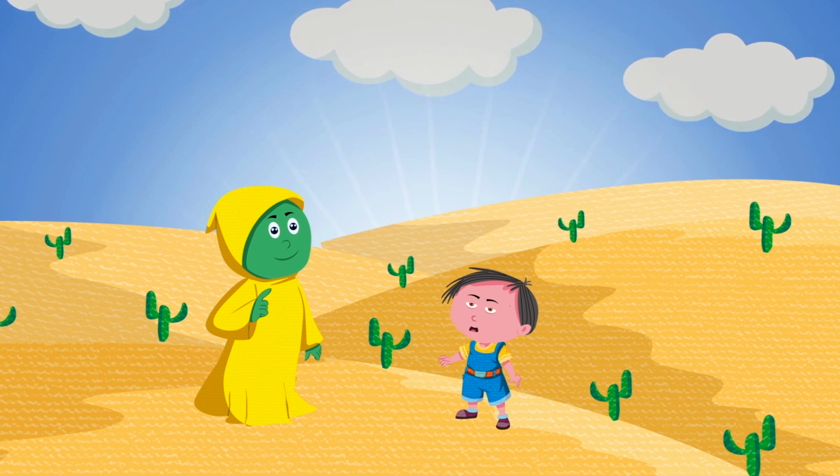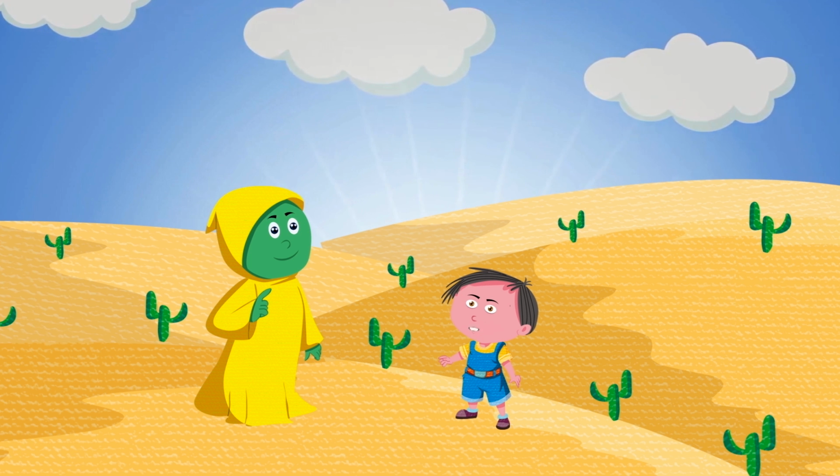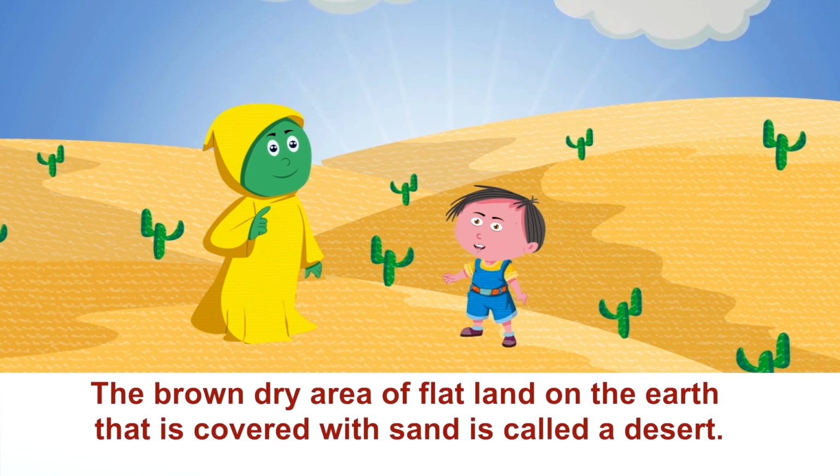Why the land of earth looks brown at some places? The land of earth looks brown at some places because of sand. The brown dry area of flat land on the earth that is covered with sand is called a desert.